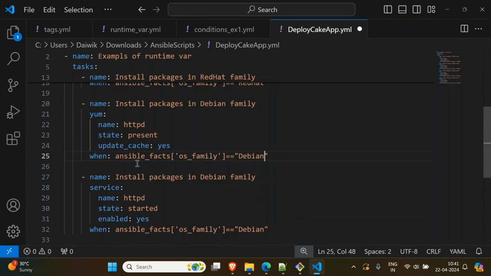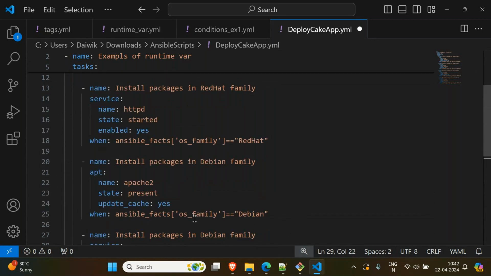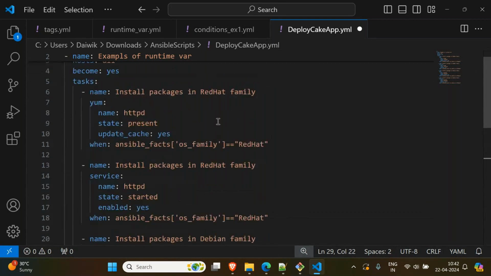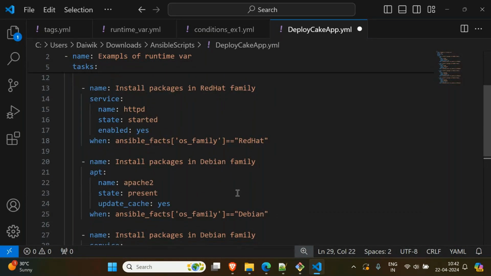Right. Here the HTTPD and module should be apt, and HTTPD should be what? It should be Apache 2. Apache 2, right? Everything is same. Debian and service. So for Ubuntu also you have to start. So it should be Apache 2 and started. Simple. No changes. Same duplicate code.